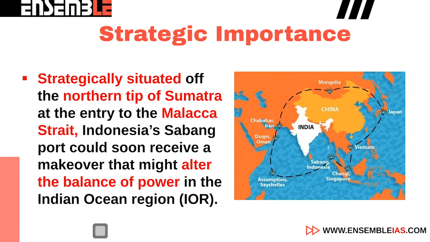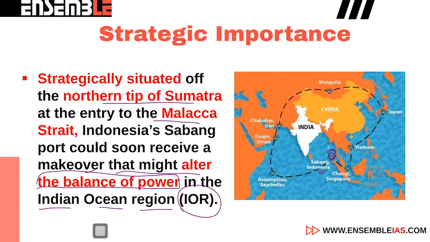Strategically situated off the northern tip of Sumatra at the entry to the Malacca Strait, Indonesia's Sabang port could soon receive a makeover that might alter the balance of power in the Indian Ocean Region, known as the IOR. Apart from that, in this map, please note that this Sabang port in Indonesia, which we are talking about, is a naval support base and a port for India.